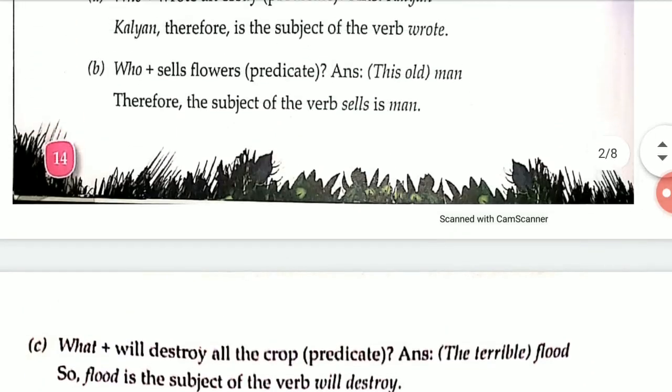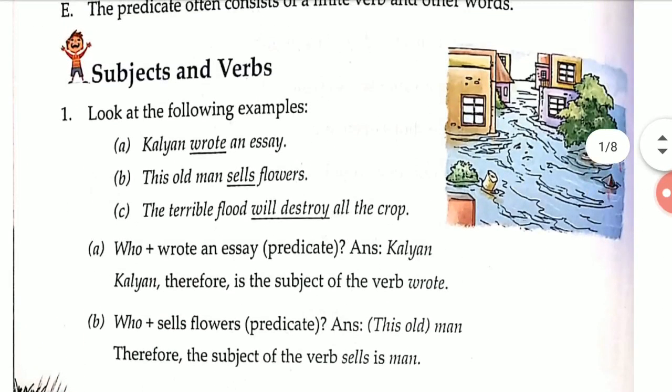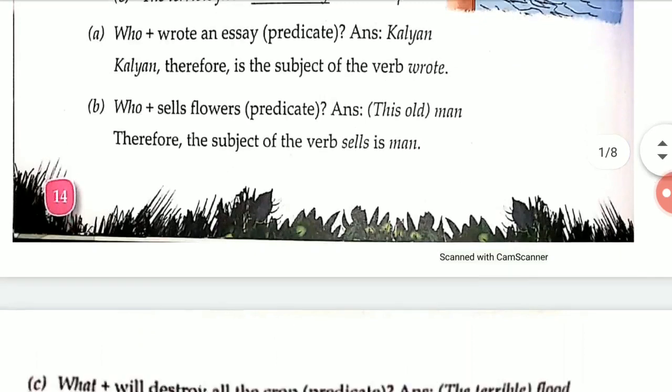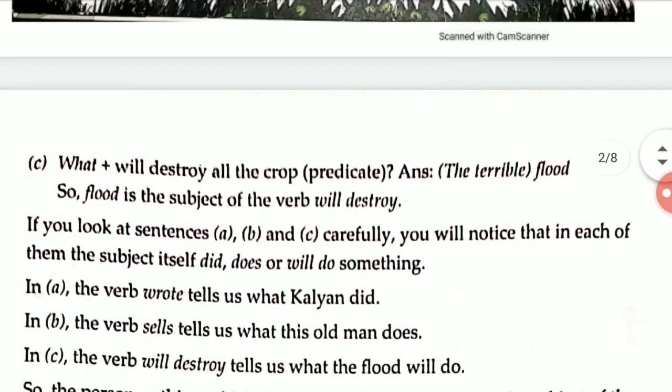Now, got it, everyone? When we ask who or what and we get the answer, that is the subject of the verb. It is very easy to find the subject of the verb by asking the question who or what.